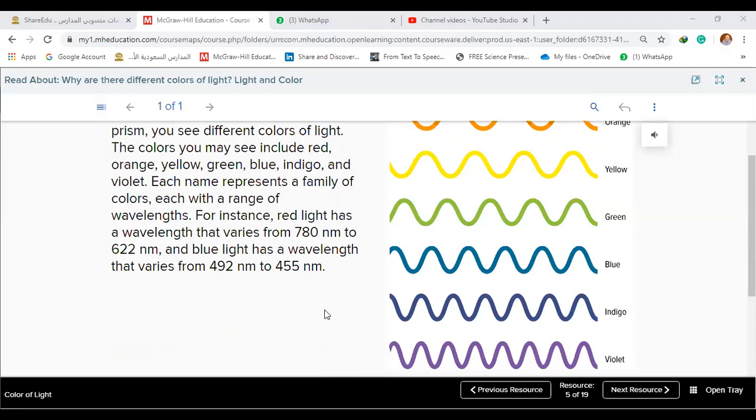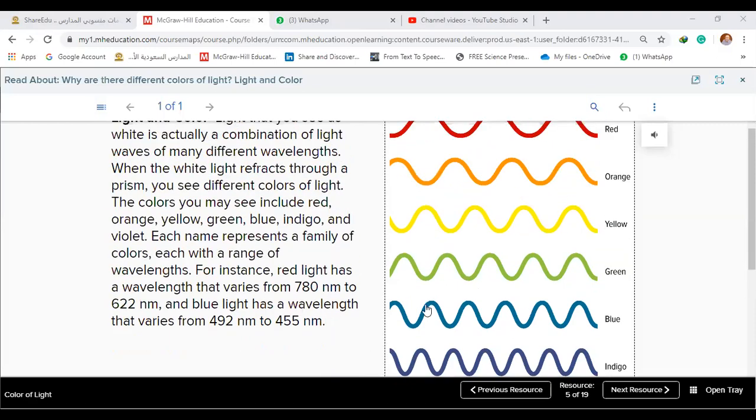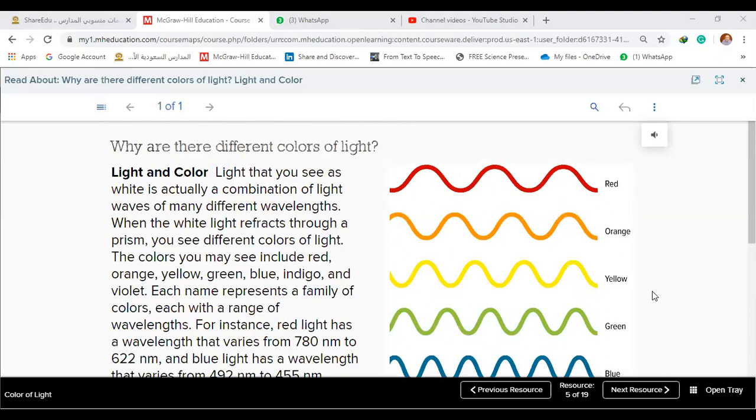Yes, Azuz. Do we have to memorize this, 780 nanometers? No, you don't have to memorize it. Each of these colors has wavelengths, beginning with red and ending with violet.